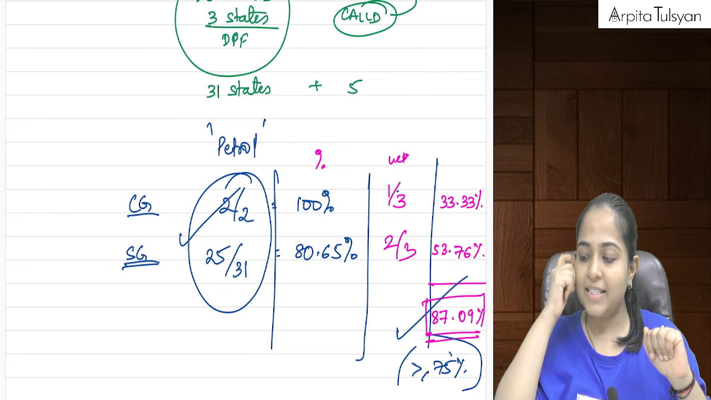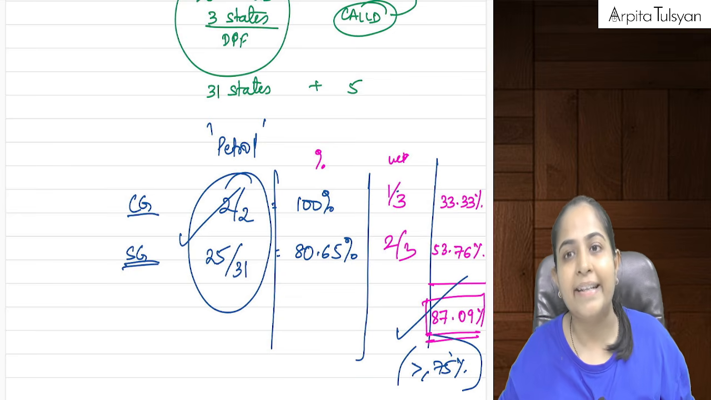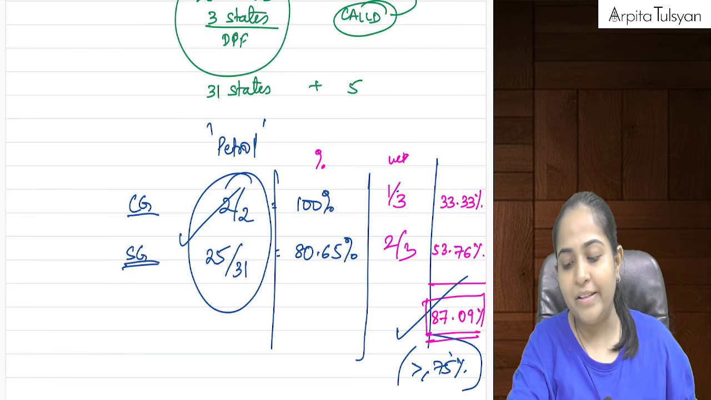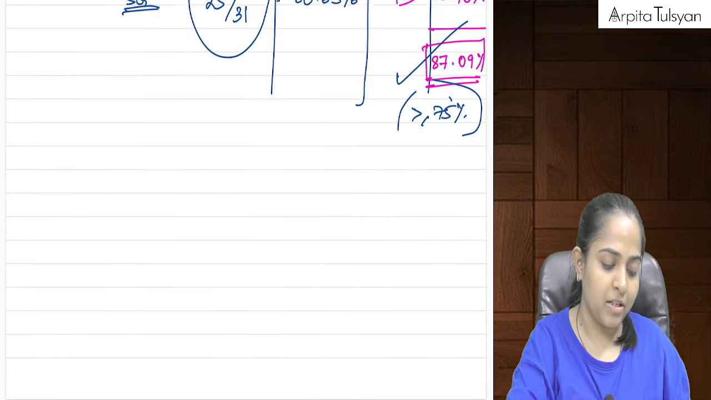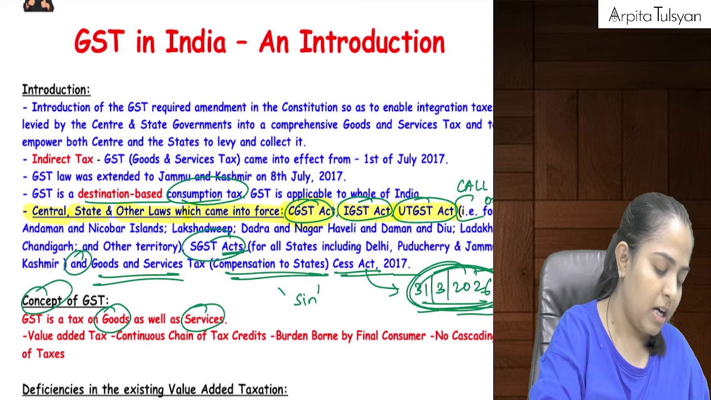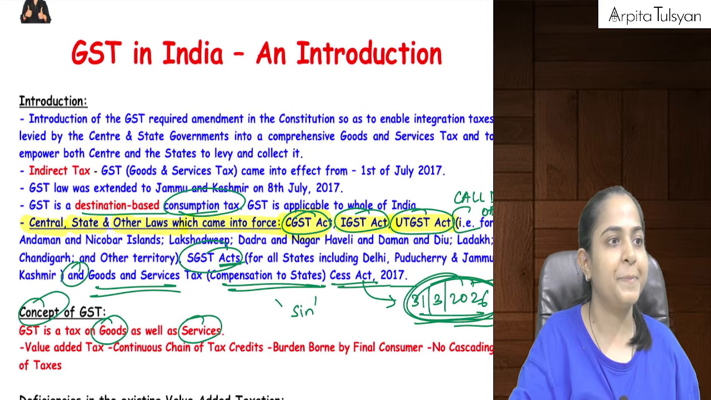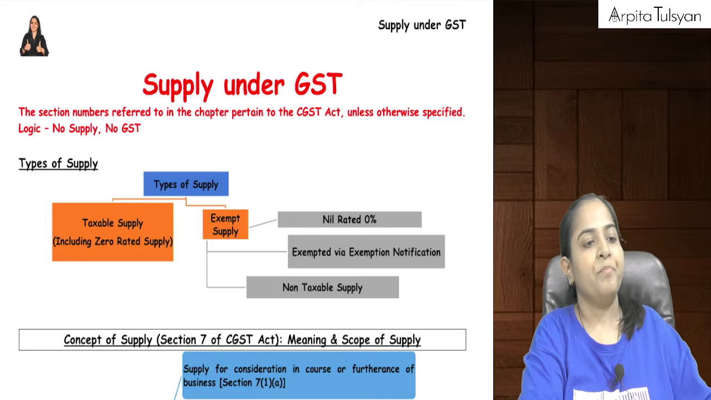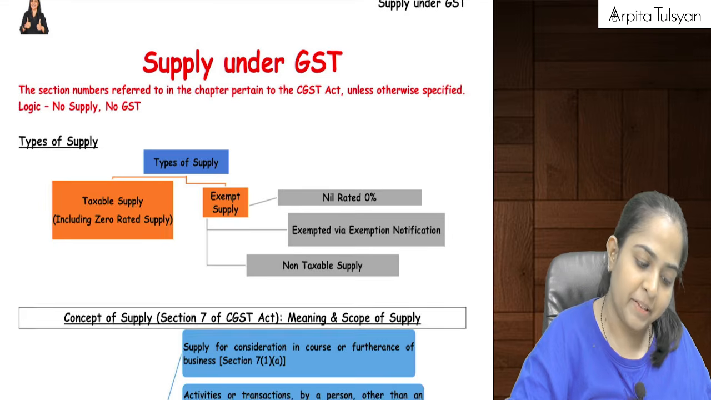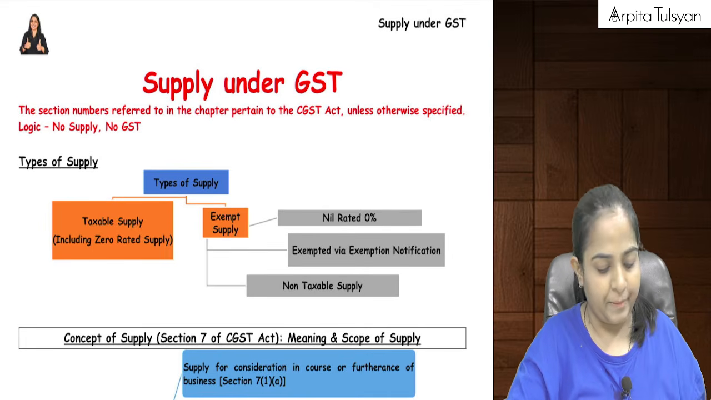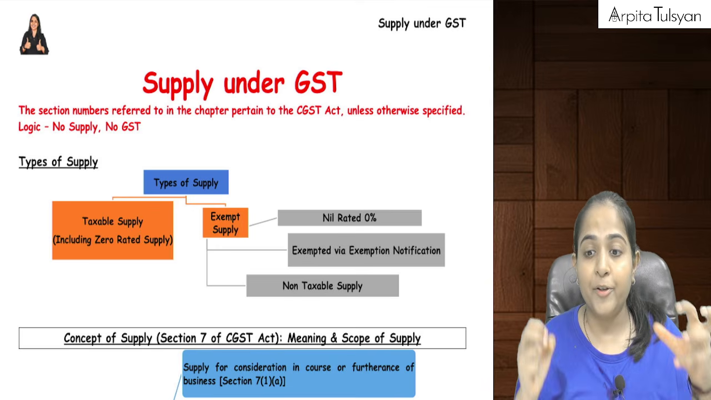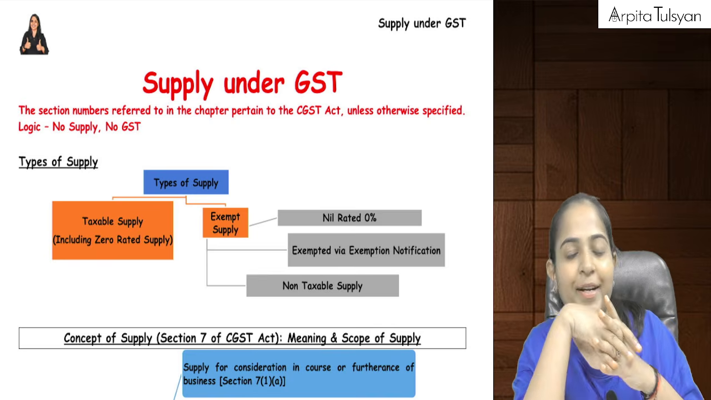I hope this chapter was simple for you. I hope it was understandable. Okay, so then we will next start with the supply chapter, supply under GST. Okay, so let's start ahead with the next chapter, that is supply under GST. From here our main provisions, the crux of GST, is going to start.